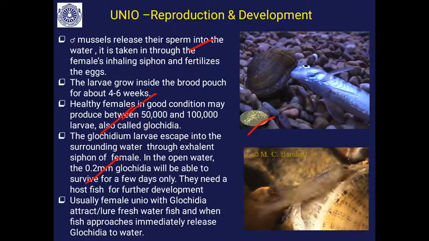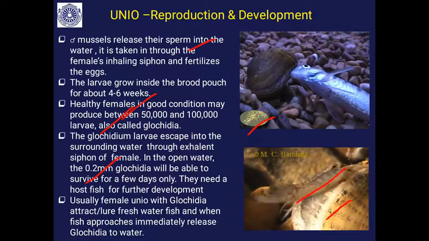What happens is, usually the female unio, this is the female unio, attracts the freshwater fish with the help of a lure. You will find this looks like a fish, but it is not a fish. It is part of the exhalent siphon.